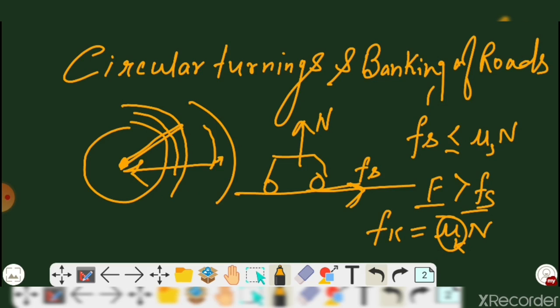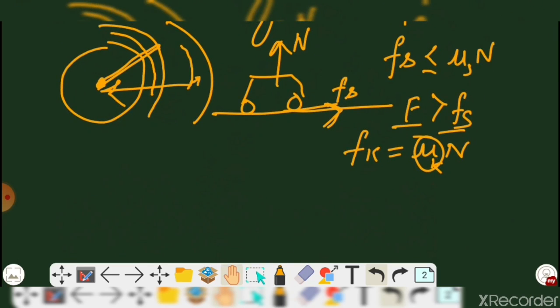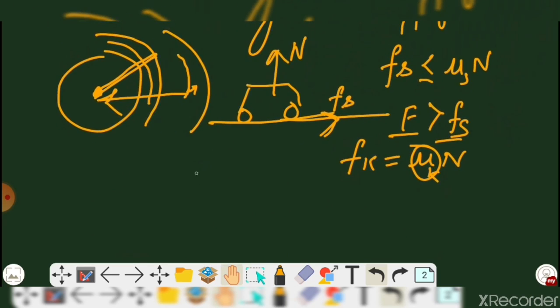So for a safe turn, a condition must be satisfied, and that condition is F equals mv square upon r.